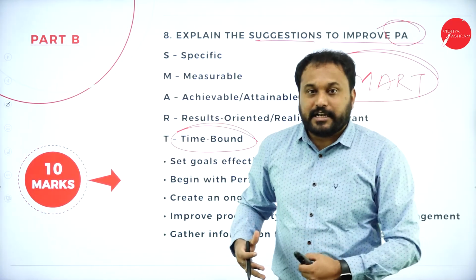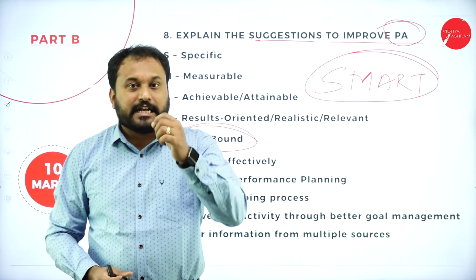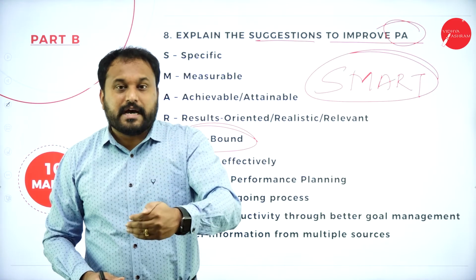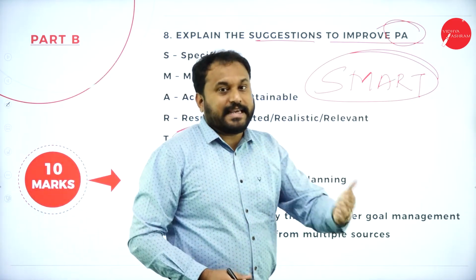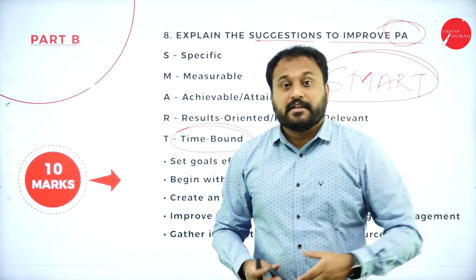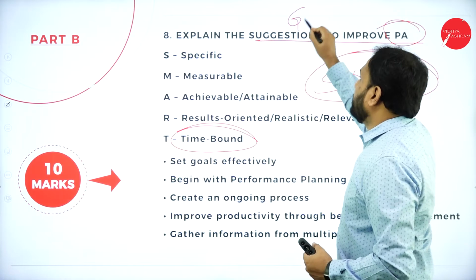Now here what you should do is, 25 minutes you are supposed to spend for 10 marks. Like you have 25 minutes for the first question, next 25 for the second, and next 25 for the third. That is how you are supposed to go with the timing here.